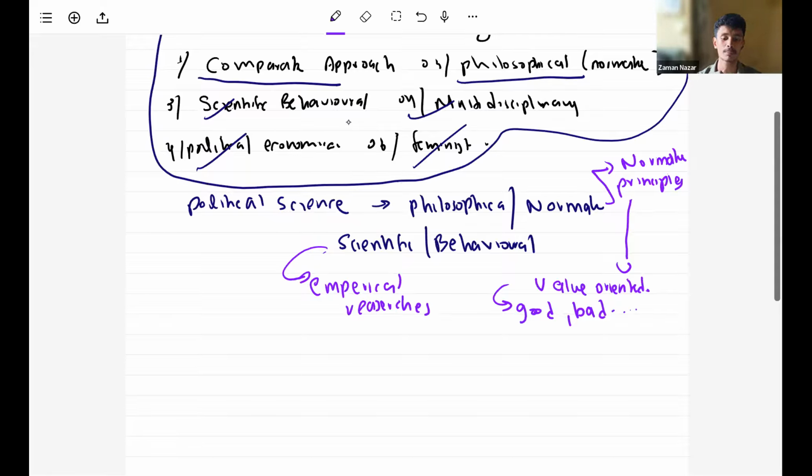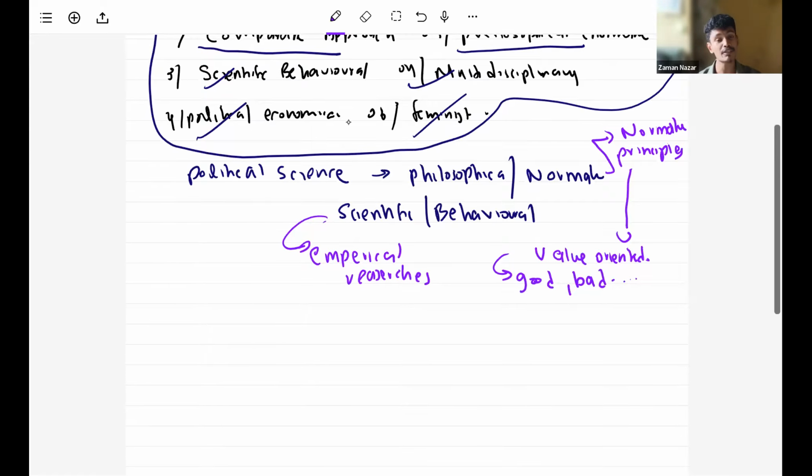These are the two main points you should keep in mind with philosophical normative and scientific behavioral. Philosophical normative is always connected with normative values, meaning good, bad, those kinds of values. Scientific behavioral is not like that. We study the scientific behavioral approach based on empirical researches.